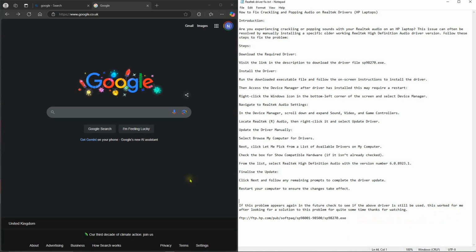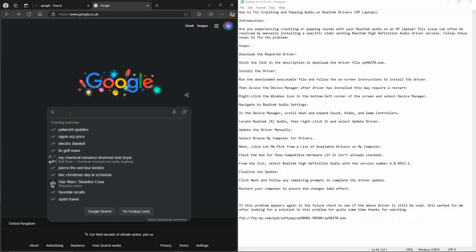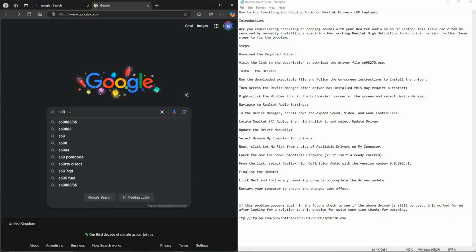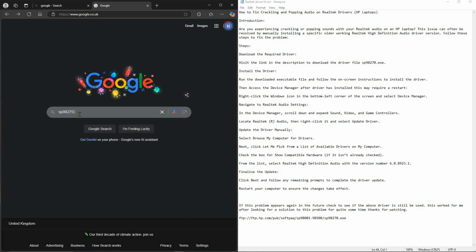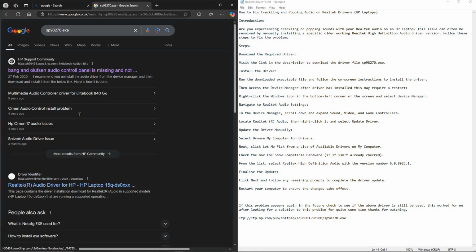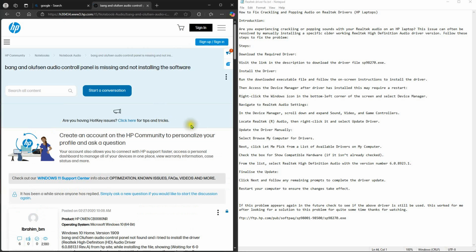How to fix crackling and popping audio on Realtek drivers, HP laptops. Introduction. Are you experiencing crackling or popping sounds with your Realtek audio on an HP laptop? This issue can often be resolved by manually installing a specific older working Realtek High Definition Audio driver version. Follow these steps to fix the problem.